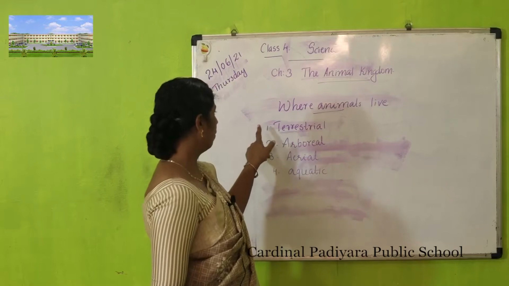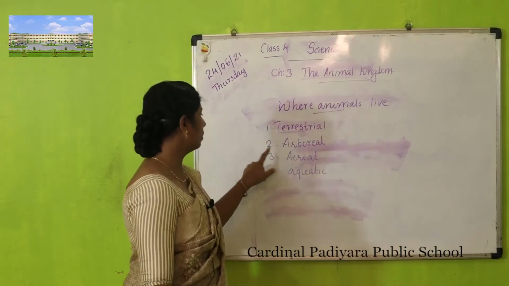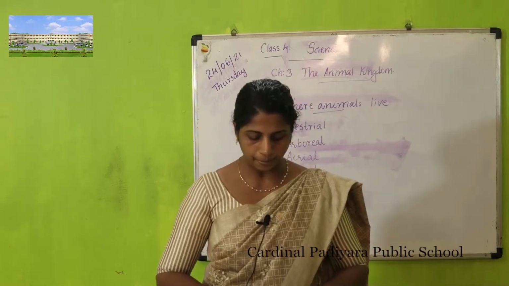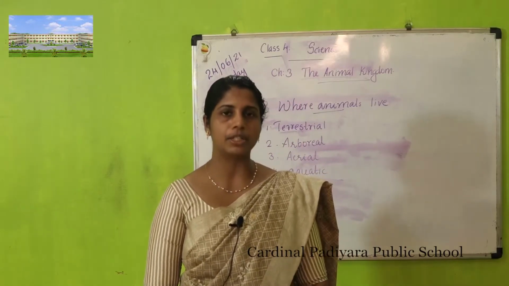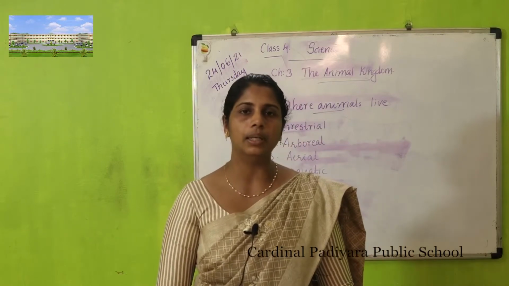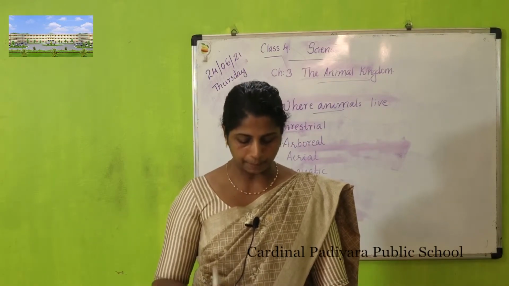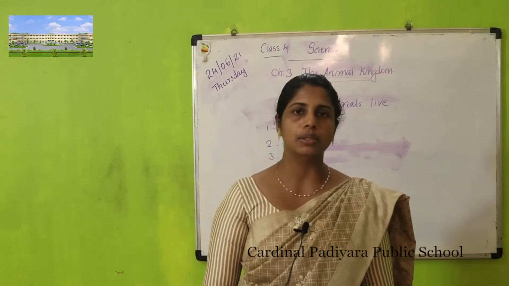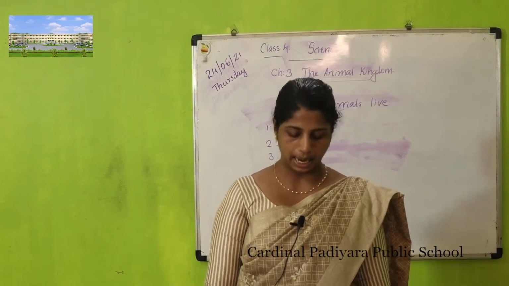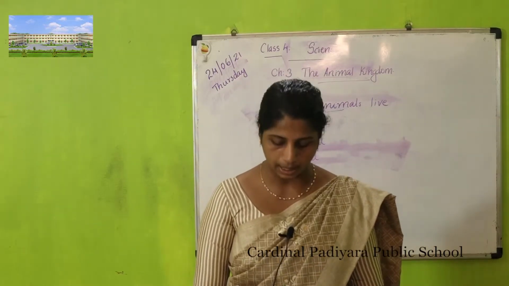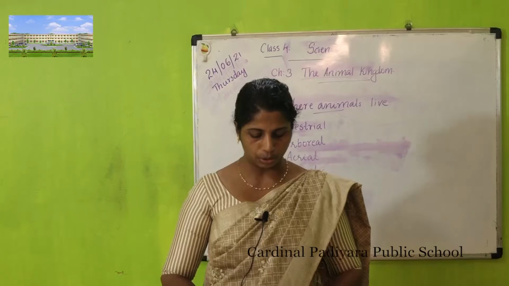So we can group where animals live: terrestrial animals, arboreal animals, aerial animals and aquatic animals. First one is terrestrial animals. Terrestrial animals live on the ground. They spend most of the time on land, but some can also swim.